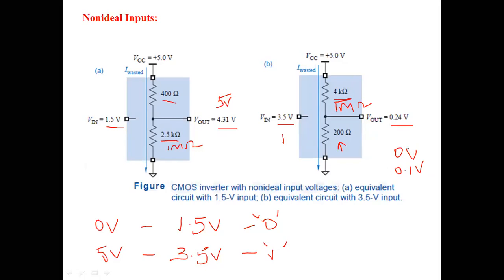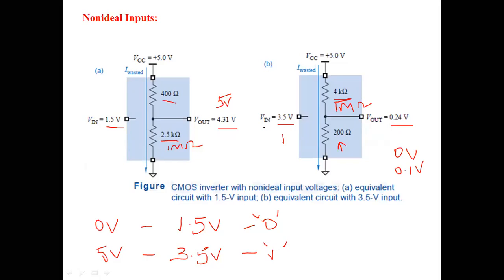Which means they are still in a tolerable range. But it has been observed that because of these non-ideal inputs, the output voltages are degrading below the normal values or above the normal values. Okay, so that is one effect on the circuit with the non-ideal inputs.